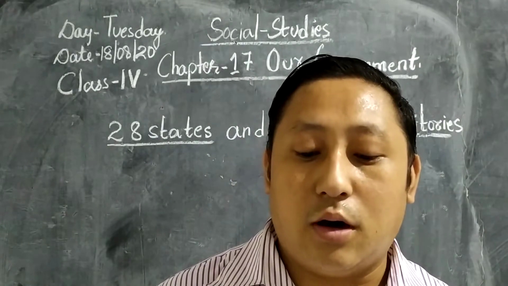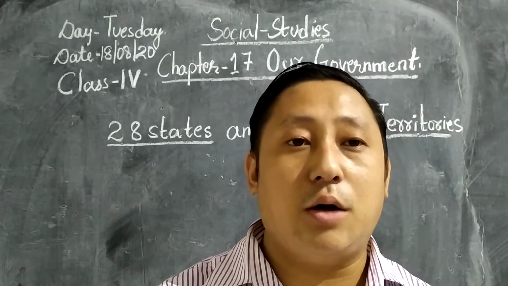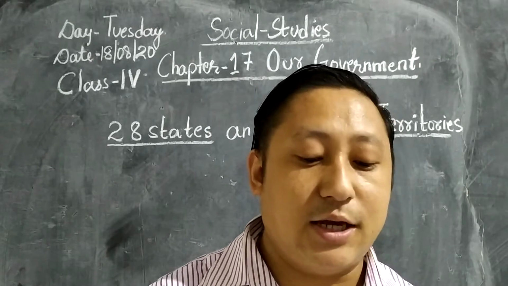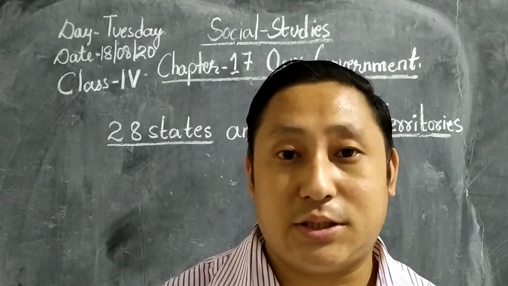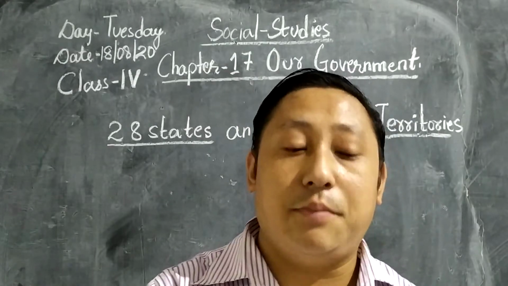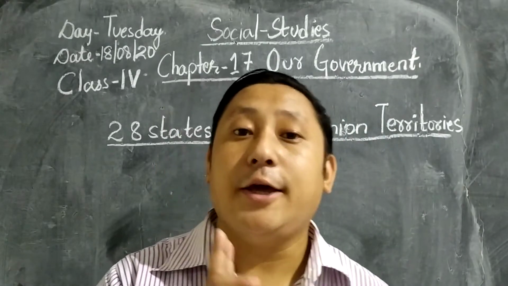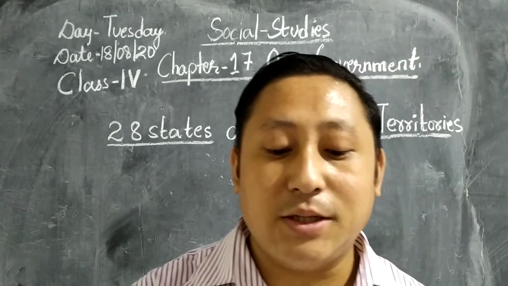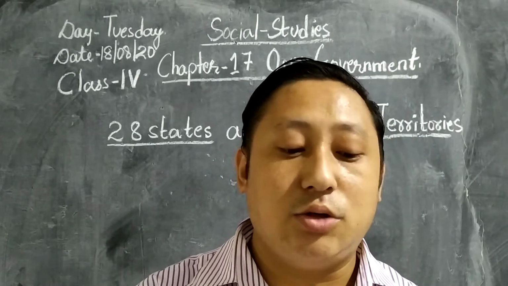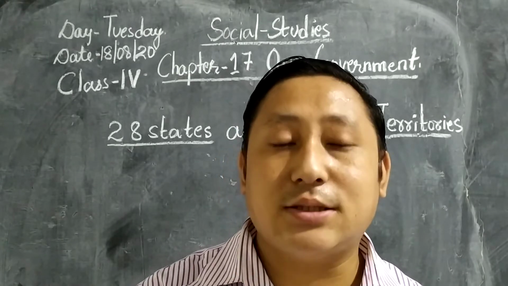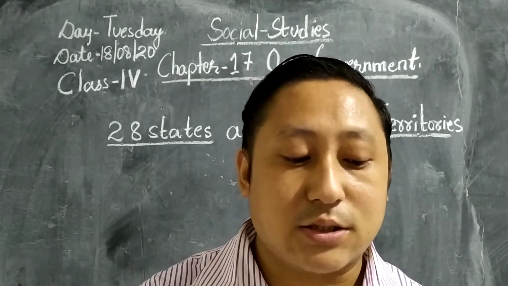There are two levels of government in the Constitution of India. Two levels of government are present there. The government at the center is known as the center or the union government, whereas the government at the state level is called the state government.